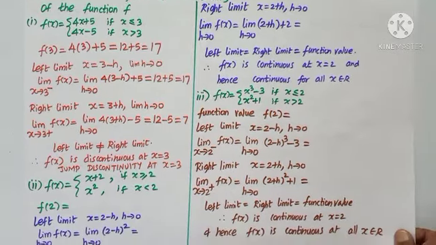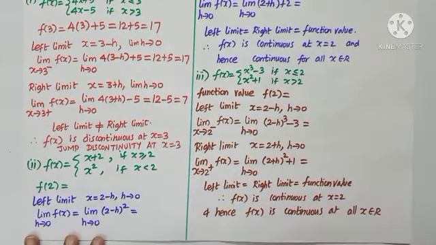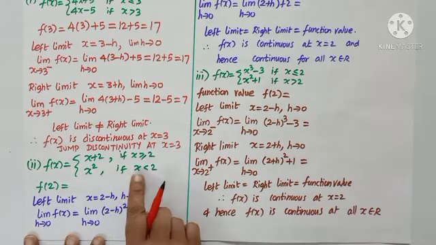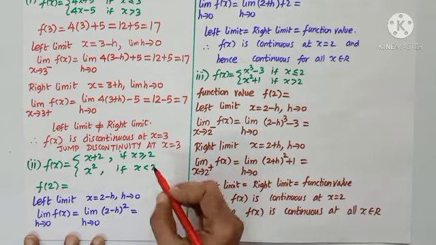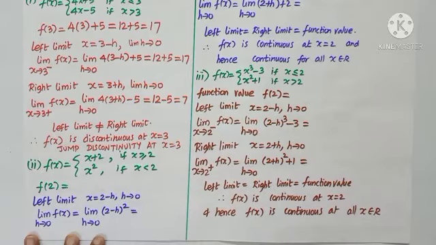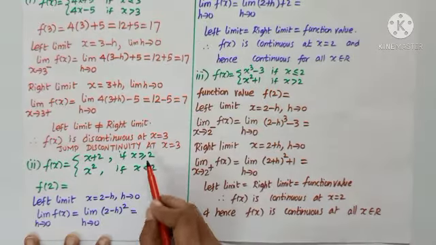Subdivision 2, f of x equals x plus 2 when x is more than 2, x square when x is less than 2. So the problematic number is 2. It will be continuous in all other points. Let us check discontinuity at the point 2.